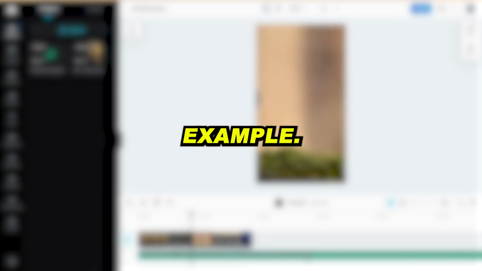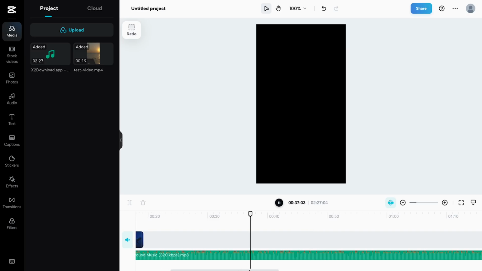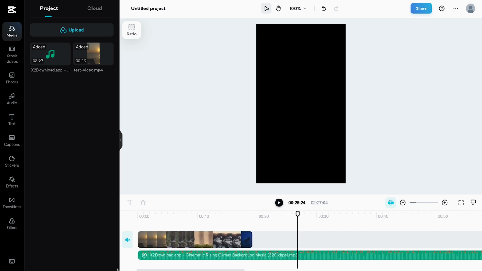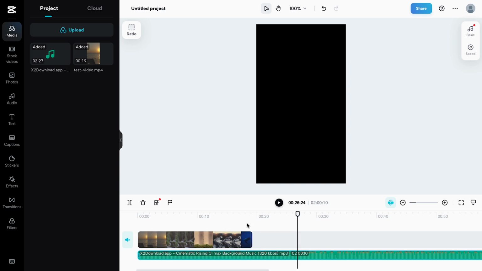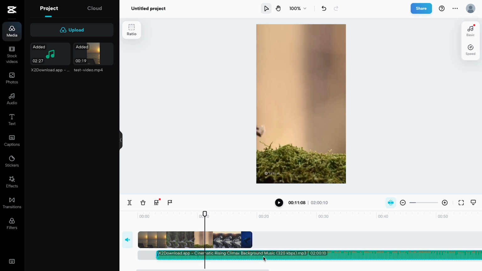Let me show you an example. You can hear the drop in the music around here. To match it up, place the timing bar at this spot and move the video on top of it. In the video, you can see the sound waves of someone talking. You want the drop to be right after the person finishes talking.